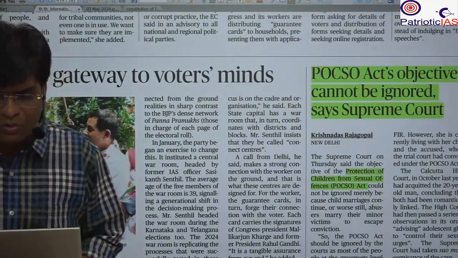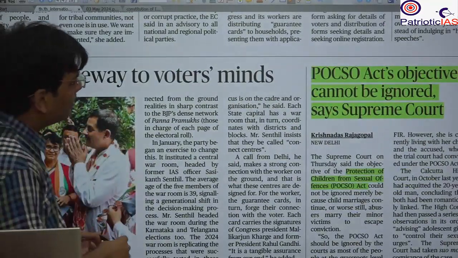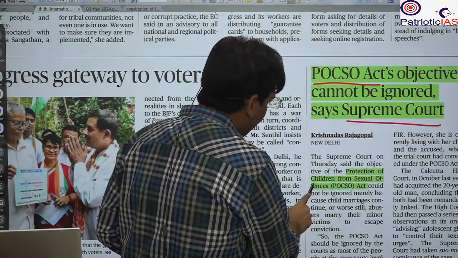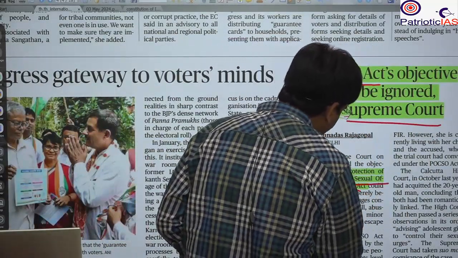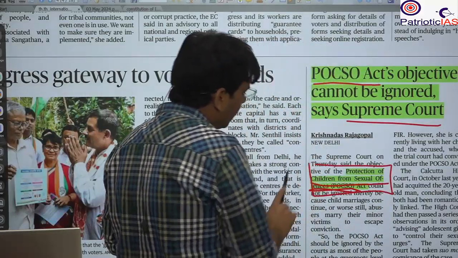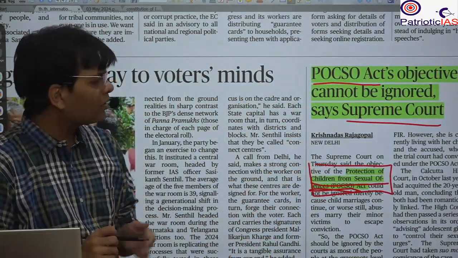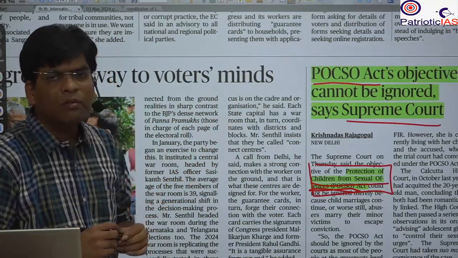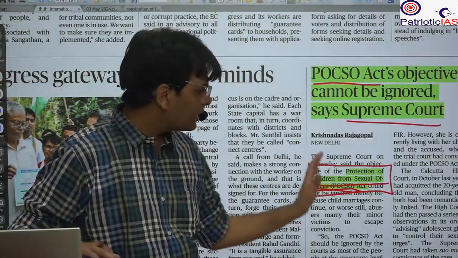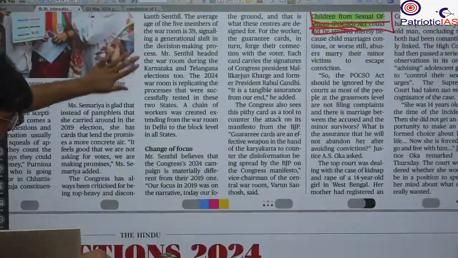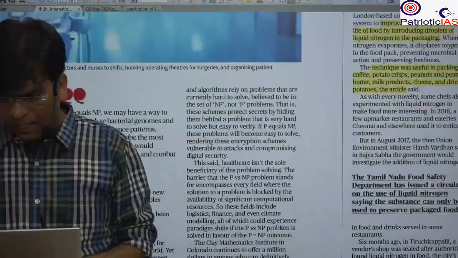Next news is the POCSO Act. Objective cannot be ignored, says the Supreme Court. Here the POCSO Act is the Protection of Children from Sexual Offences Act. This is the act to prevent any exploitation of children. So whenever the question comes on the vulnerability of children, this act is very handy. You should use this act and it will be impactful.